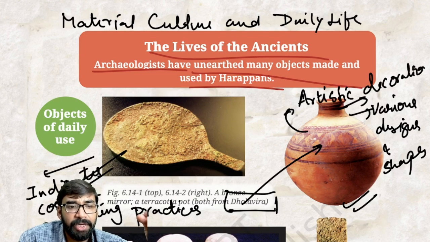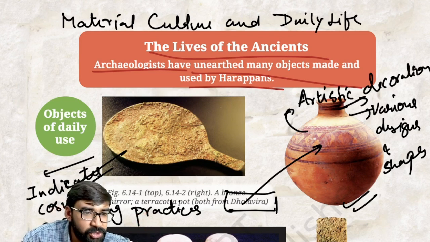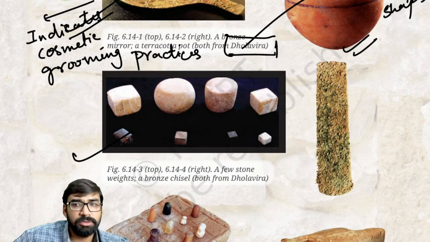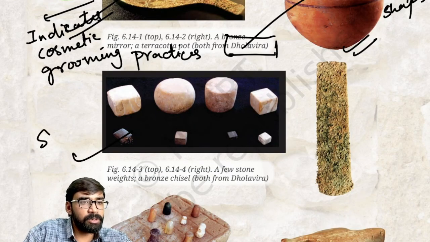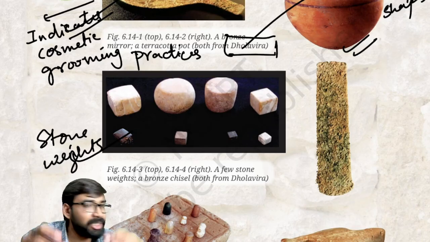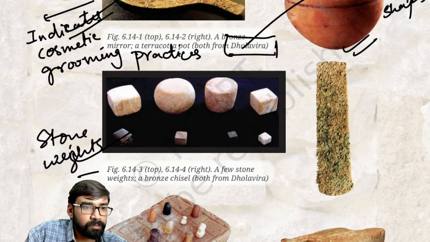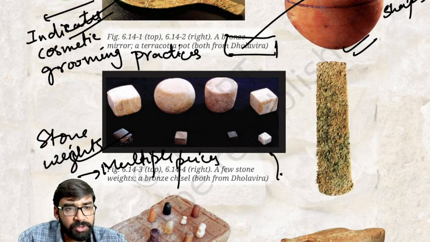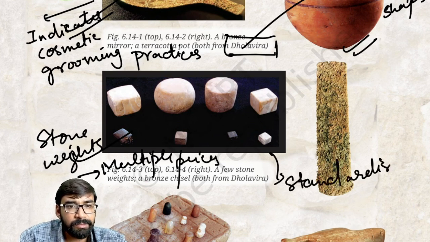Fine. Then, as you can see here, stone weights are also on your screen. When we say stone weights, multiple pieces of stones are found. This represents standardized measurement, standardized weights.